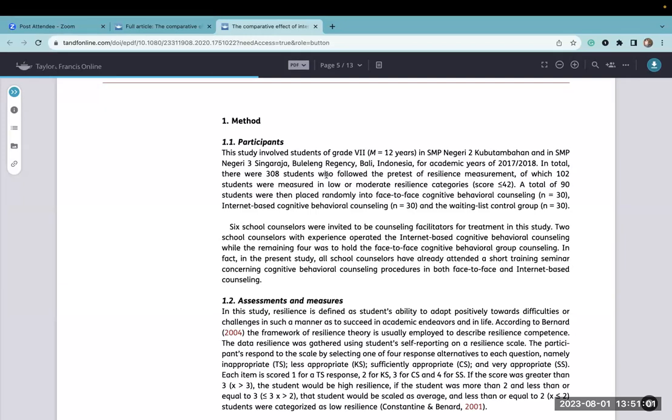I would have liked to have known about the student's gender. I would have liked to have known about maybe their placement in school, what type of student they were. There's a lot more information that would have been helpful to understand in order to really understand to whom these study's results can be generalized.